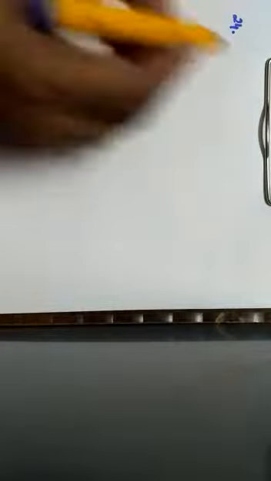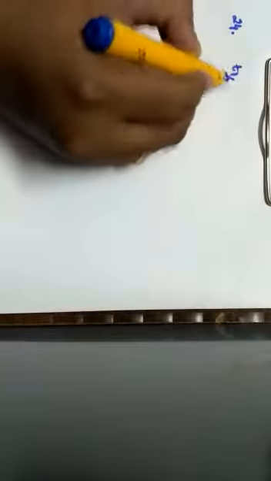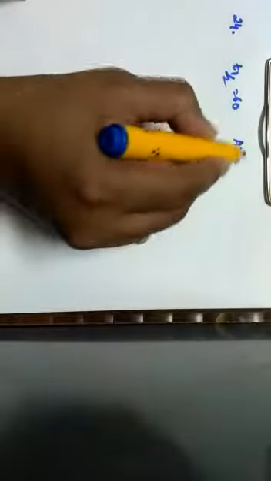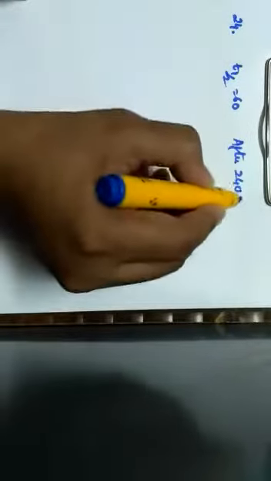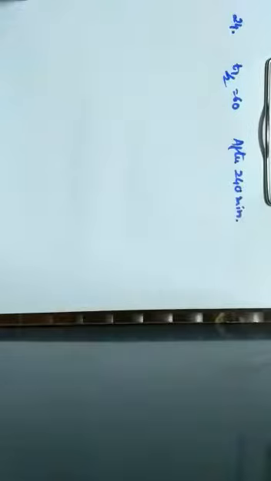Let us continue with the next one. That is question number 24. The half-life period of a first order reaction is 60 minutes. So they have given that T half is equal to 60 minutes. What percentage will be left after 220 minutes? So they are asking what is the amount of the substance that is left after 220 minutes.